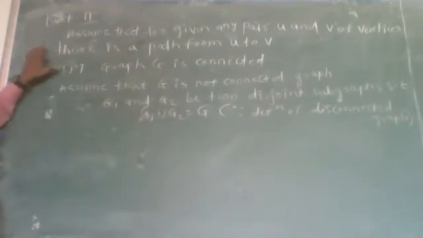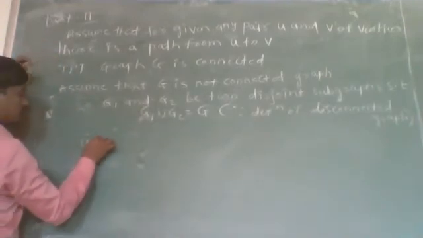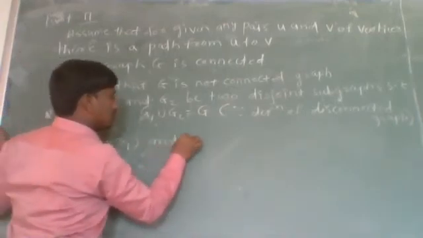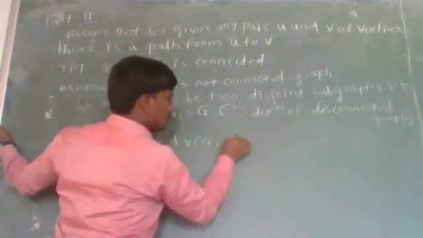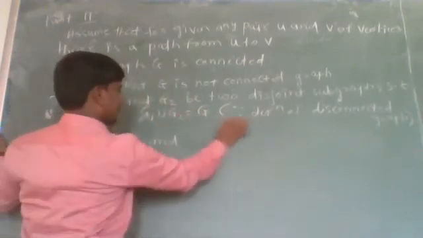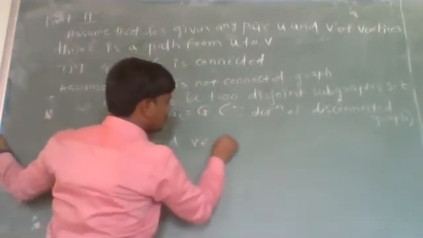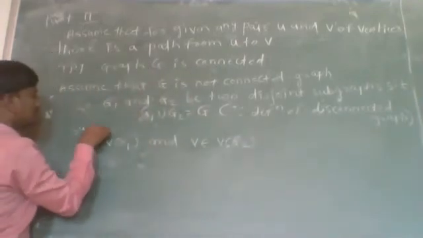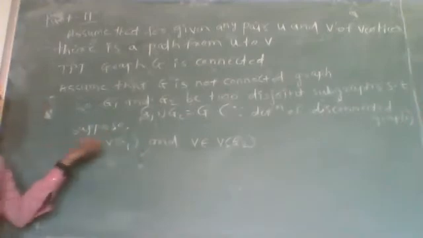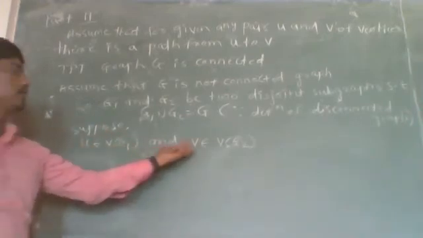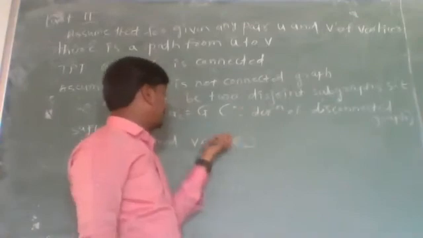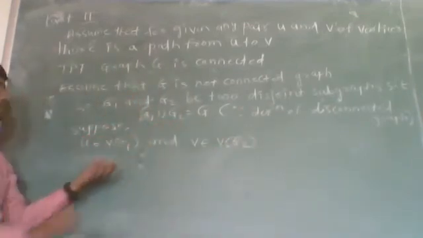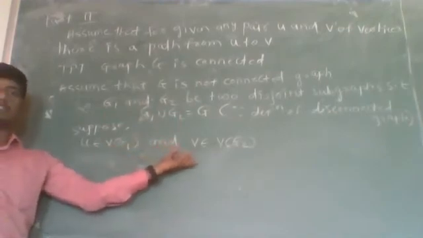As G is a disconnected graph, let us assume that U belongs to the vertex set of G1 and vertex V belongs to the vertex set of G2. Suppose U belongs to the vertex set of graph G1 and V belongs to the vertex set of graph G2, and G1 and G2 are two disjoint subgraphs. From this we can conclude that G1 and G2 will be two distinct components of graph G.